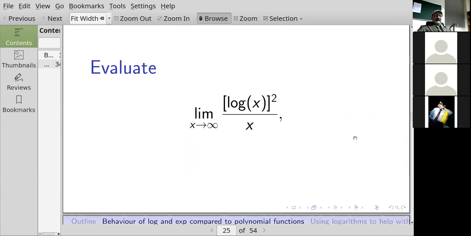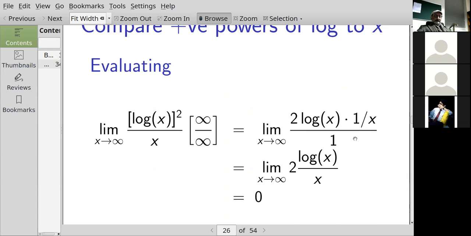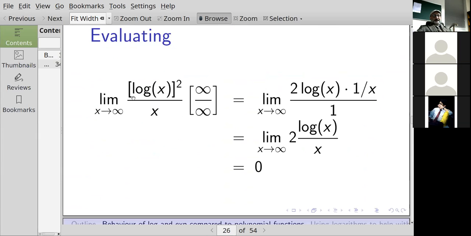Before we calculate it, what is it? Zero seems right. Even powers of logarithm go slower than the monomial x. Okay, so let's do this.